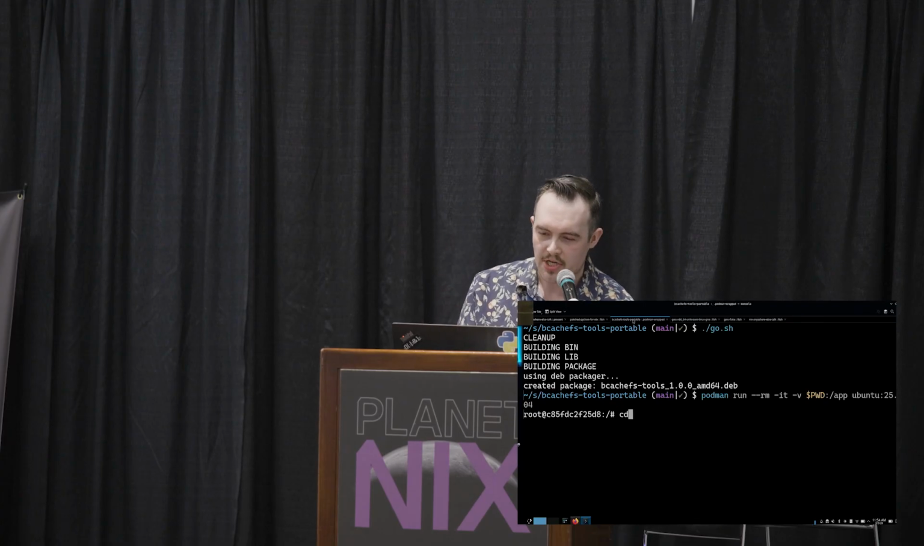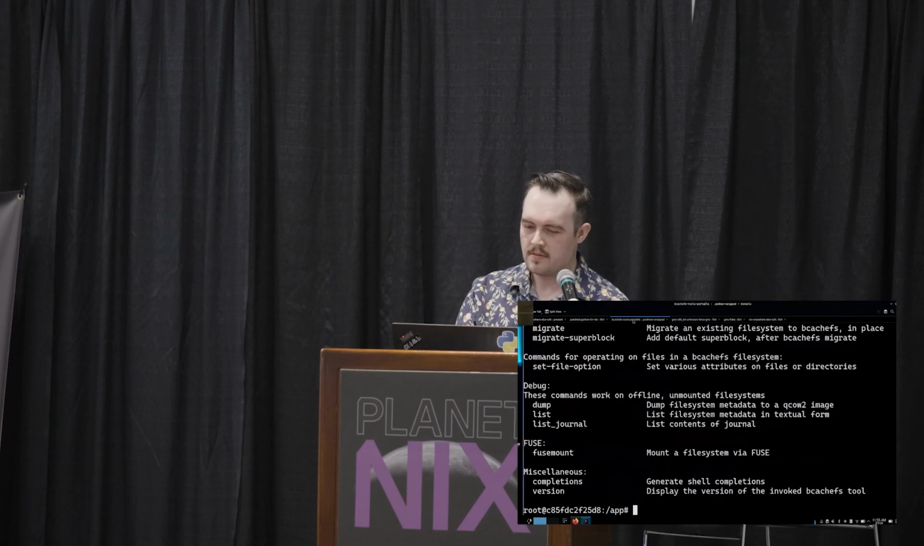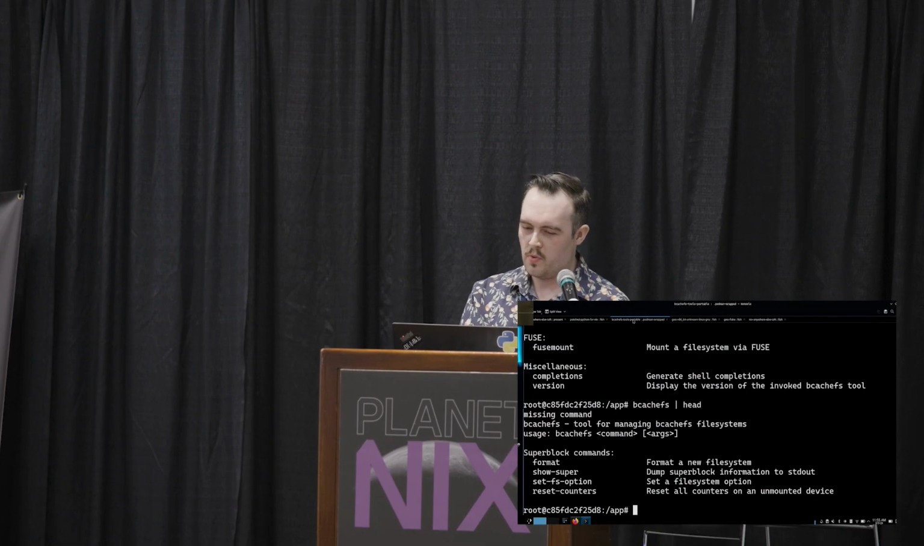So if we just spin ourselves up a quick little Podman container running Ubuntu, I've mounted in this exact folder under /app. So if we go to /app, we'll see that we got exactly what we just built. We have ourselves our deb. And so I can do dpkg -i. And now I have an actual working bcachefs.